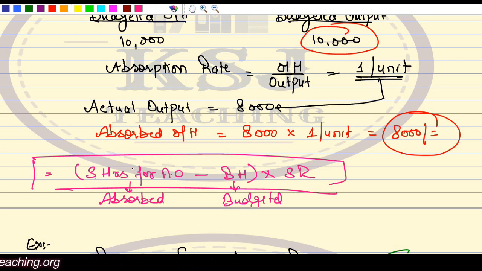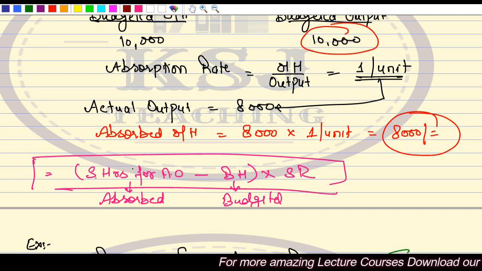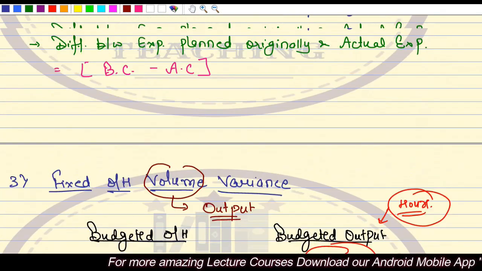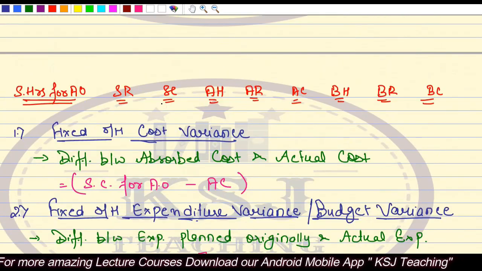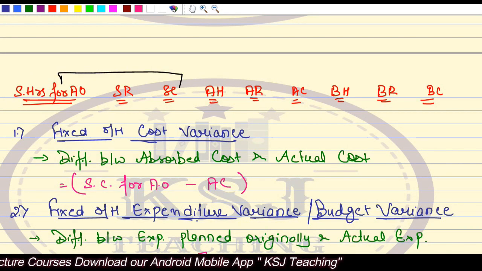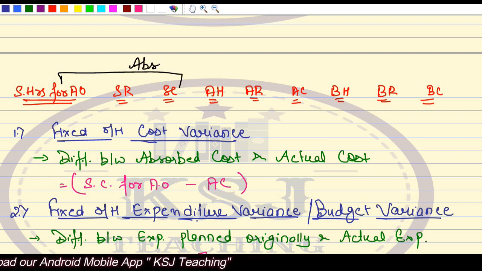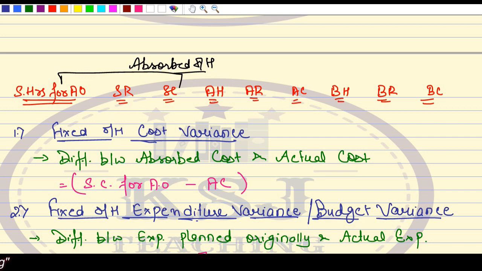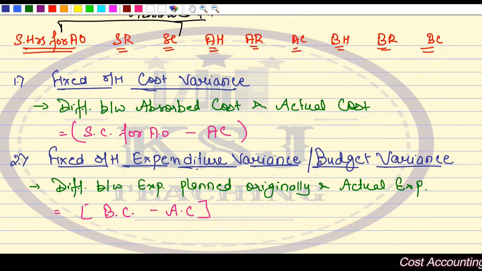Now at a lot of places in the ICAI module you will find this wording used: absorbed overheads minus the budgeted overheads. So absorbed overheads is nothing but this standard cost for actual output. This is my absorbed overheads only, right? So this is what we discussed.